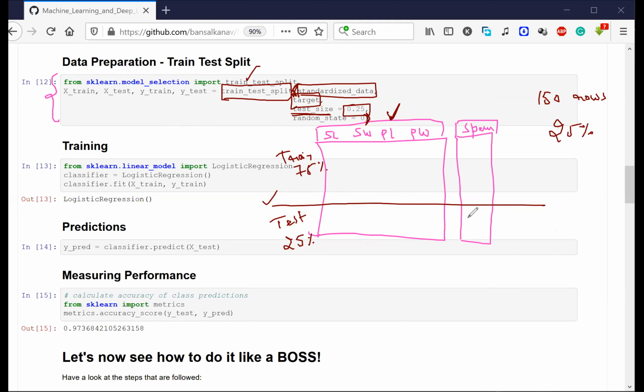Now, can anyone remind me what is the next step? What is the next step? Yes, correct.